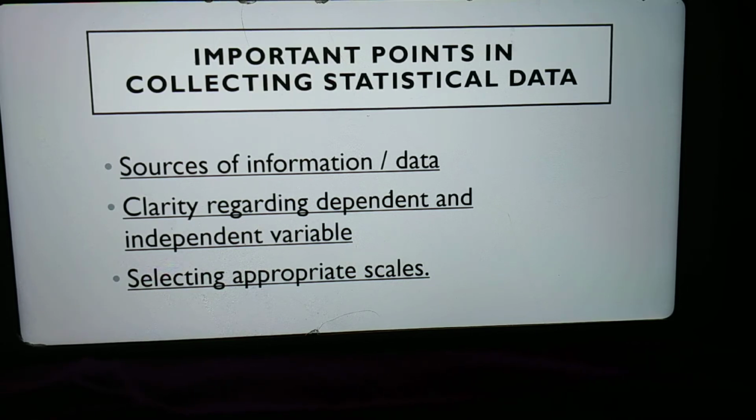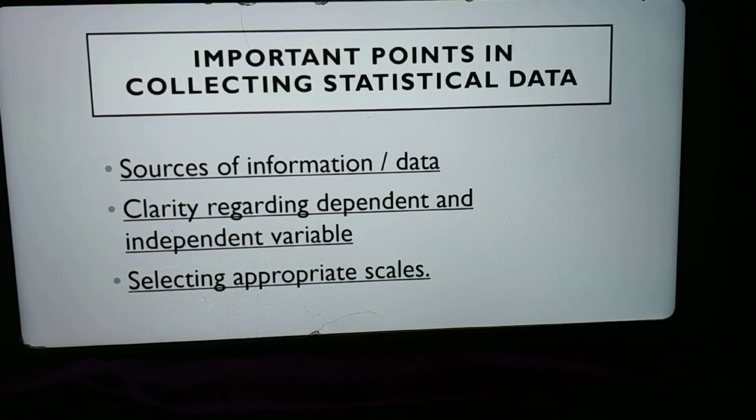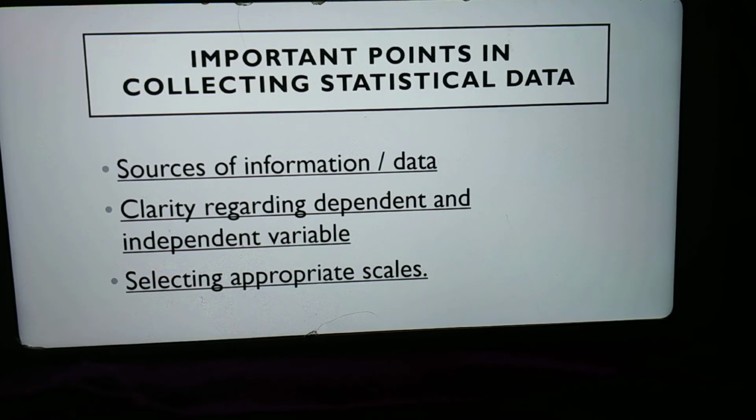For instance, for information regarding growth and development parameters in India, the Economic Survey of India and data provided by the Central Statistical Organization are a reliable source. To obtain comparative data, the World Development Report is a reliable and universally acceptable source. The third one is clarity regarding dependent and independent variables. When there is a cause-effect relation between variables, then the cause variable is treated as the independent variable and the effect variable is treated as the dependent variable.